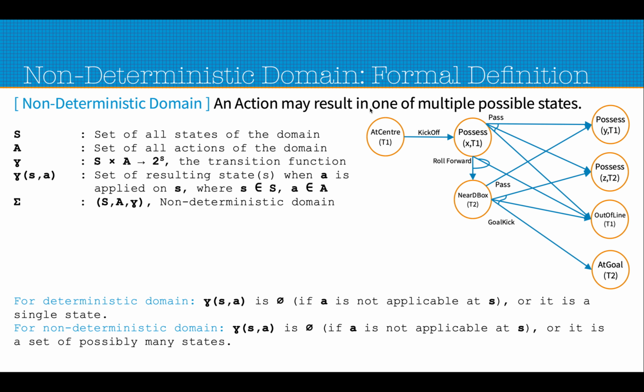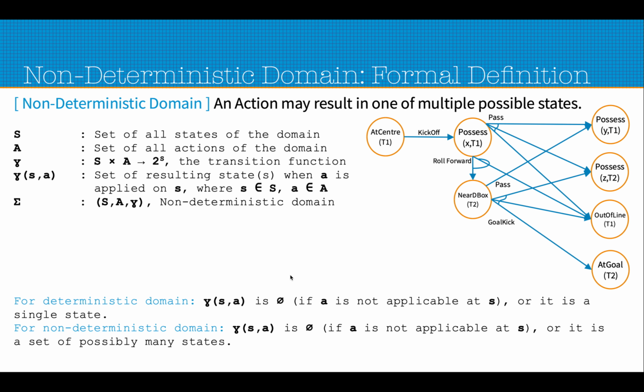The transition gamma is basically to capture all the possible transition functions in this model. So essentially S, A and gamma is the non-deterministic domain we are talking about, which clearly represents the entire graph. And gamma of S, A is just applying a specific action A on a specific state S. For the deterministic domain, gamma of S, A is either null, because maybe at one state the action is not defined. Maybe from this state the goal kick is not defined. So that's why from the state at center, whether we consider a non-deterministic or deterministic domain, in both cases gamma of S, A will be null.